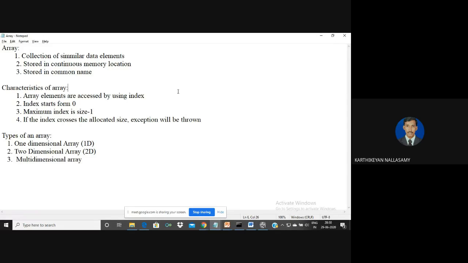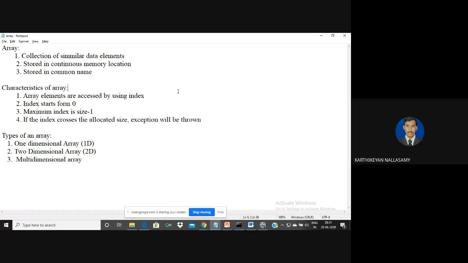Even for calculation, I need to do it separately. We also can't be sure the memory allocated for those variables is in a continuous sequence. So the length of the code is so high. Even though we can implement the logic using those variable names, the program is very long, so we move on to the next concept, called an array.